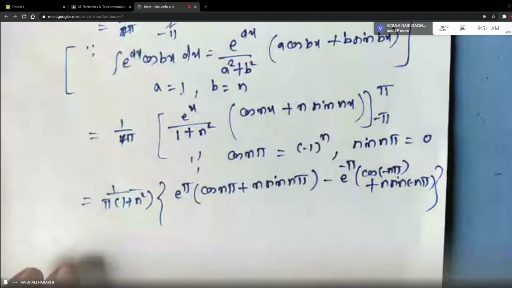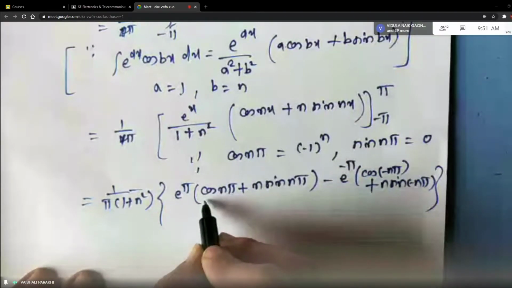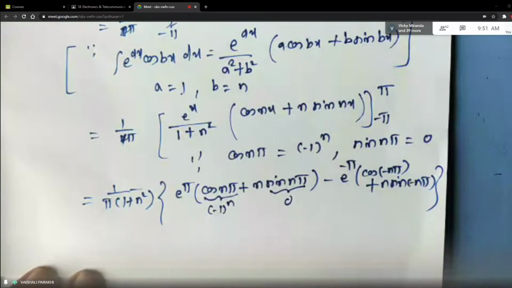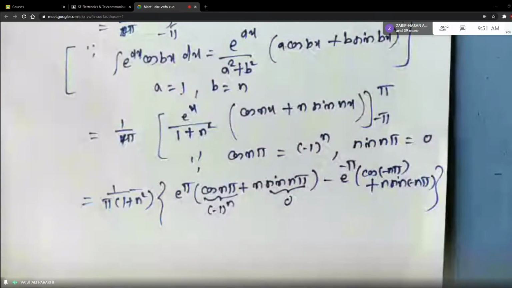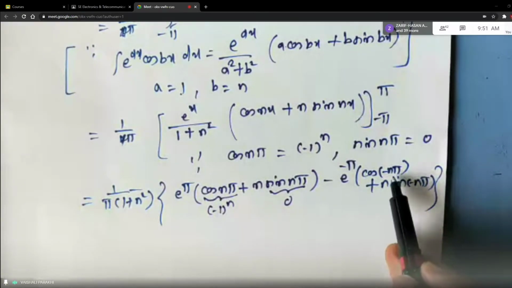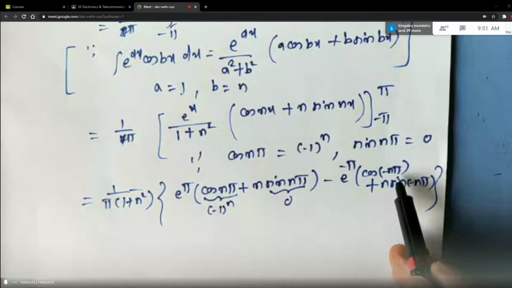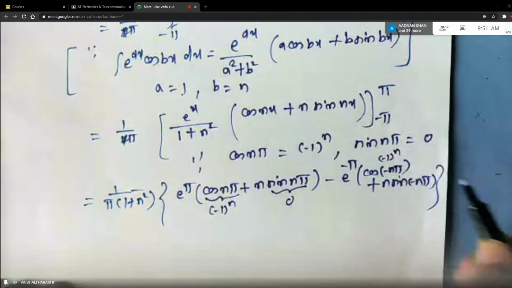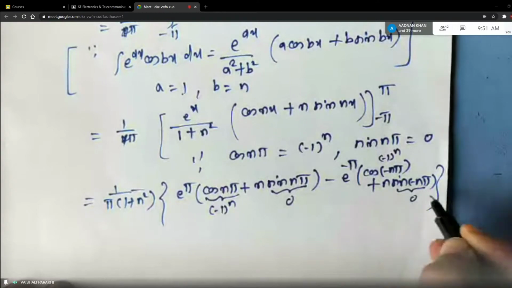Okay. Now, what is cos n pi value, students? It is minus 1 raised to n. What is sin n pi value? 0. Right? Now, what will be cos of minus n pi? Cos of minus theta is cos of theta. It is an even function. So this is also minus 1 raised to n, students. And this is 0 because sine is an odd function.